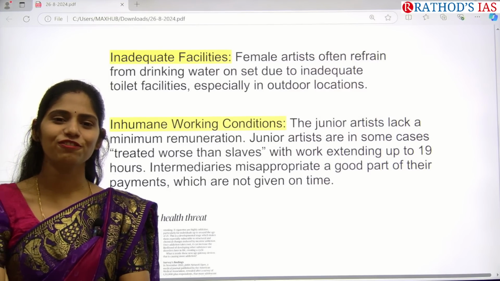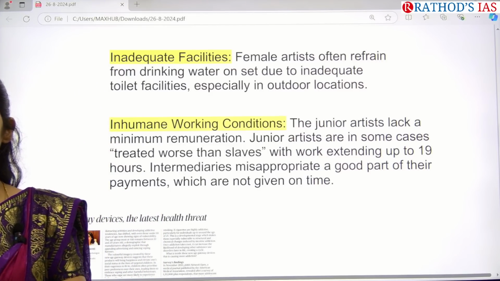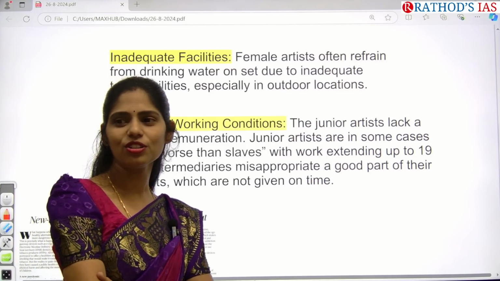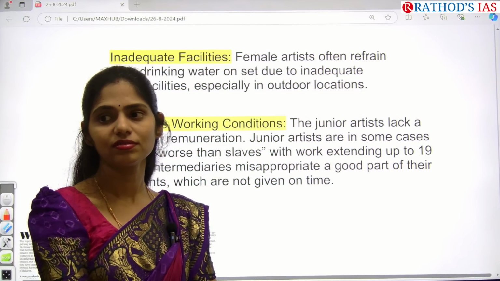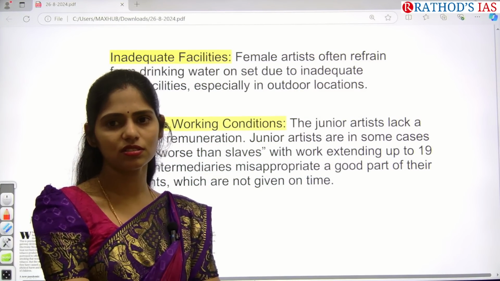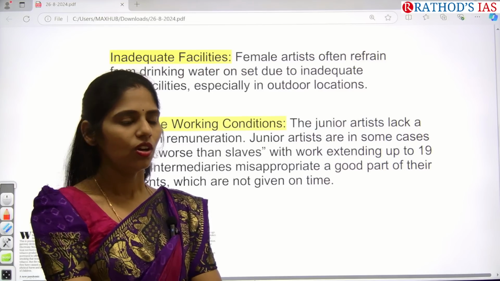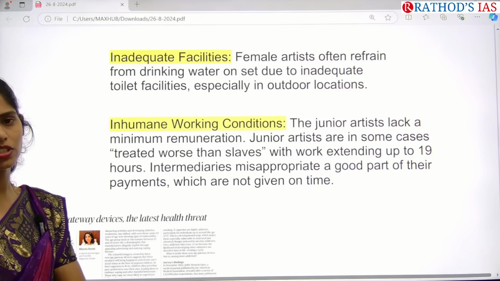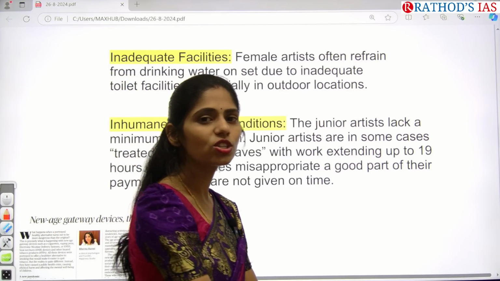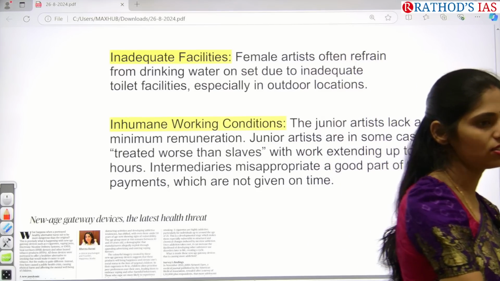Stricter implementation of laws, that will come next. Come on, why are you so dull today? No one is answering. Tell me what are the measures. Okay, so once this class is done, write down the measures we can take so that we can ensure women empowerment in this film industry.